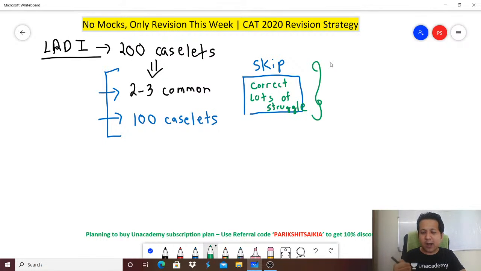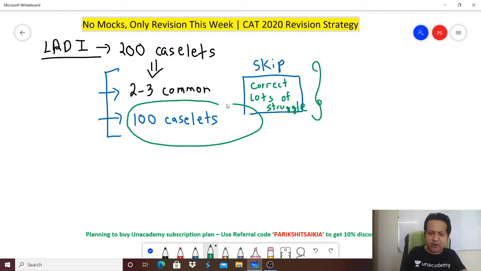So out of the 200 odd caselets, have a strategy in mind so that at the end of 6 or 7 more days, you can finish, when I say finish, I mean revise, at least 80 to 100 caselets so that on the exam day, when you are actually going and sitting in your exam hall, you feel confident about it.